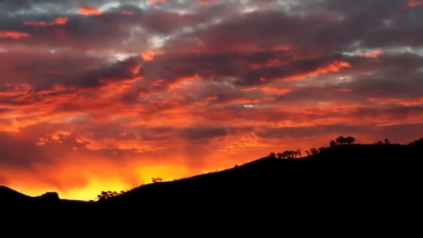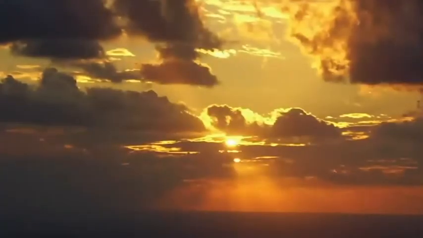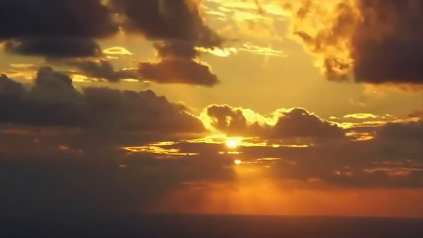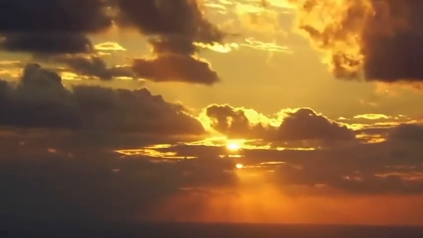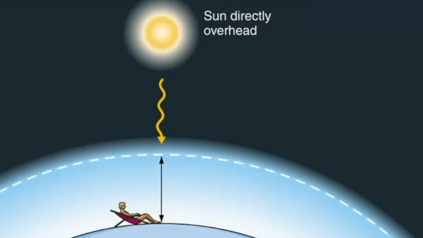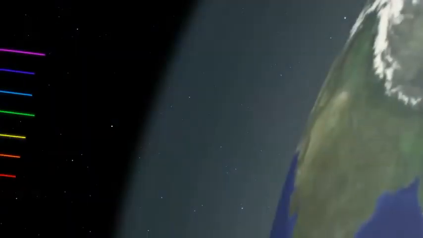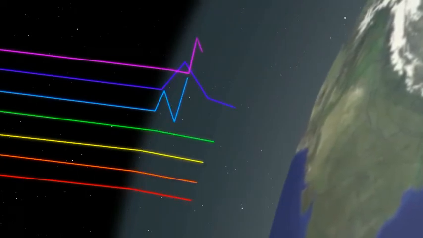How can these natural situations be explained? In order to explain these phenomena, we have to consider the scattering of light. First, we can consider the blue color of the sky. In normal daytime, the distance light travels through the atmosphere is comparatively very small. So the light rays travel a small distance through the atmosphere, and as a result these light rays interact with the fine particles present in the atmospheric layers, and then undergo scattering.